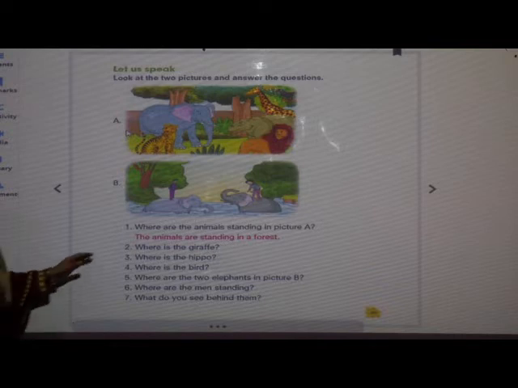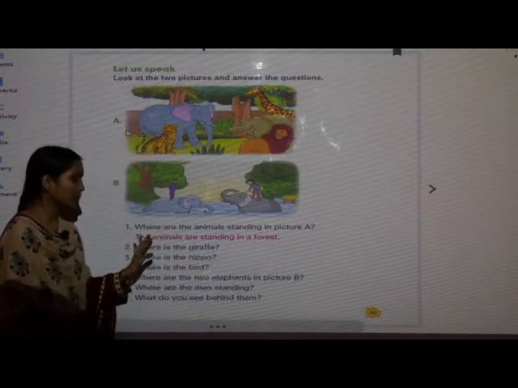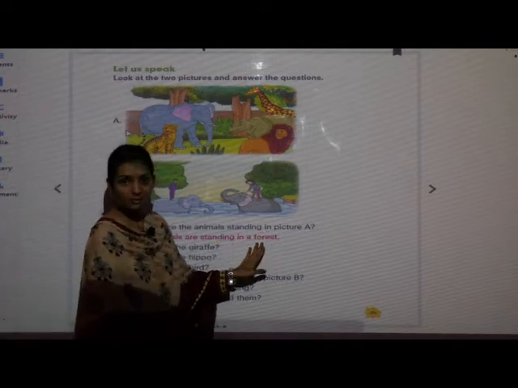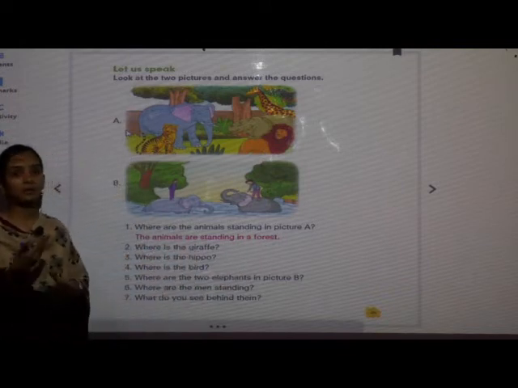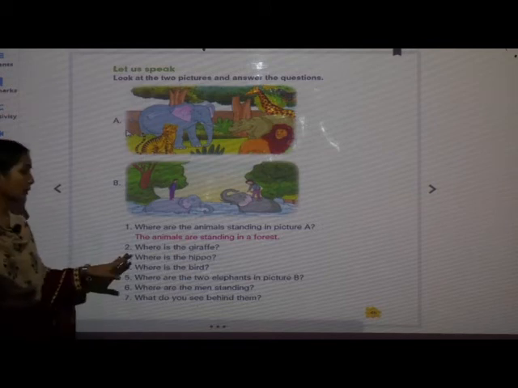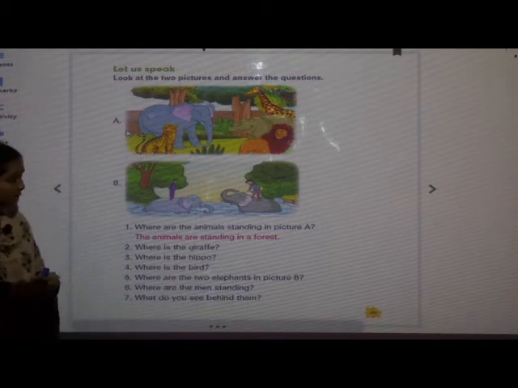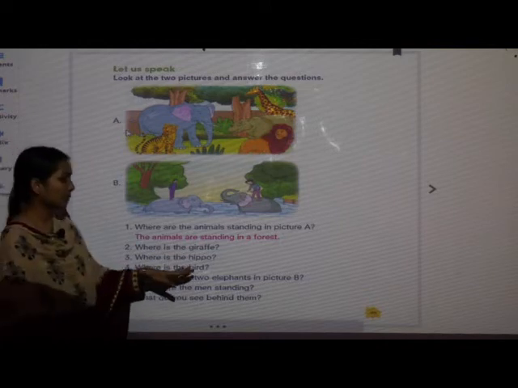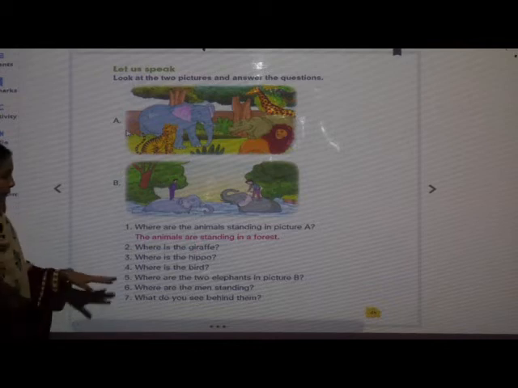Once again, where are the animals standing in picture A? The animals are standing in a forest. Where is the giraffe? The giraffe is behind the hippo. Where is the hippo? The hippo is behind the lion. Where is the bird? The bird is on the tree.